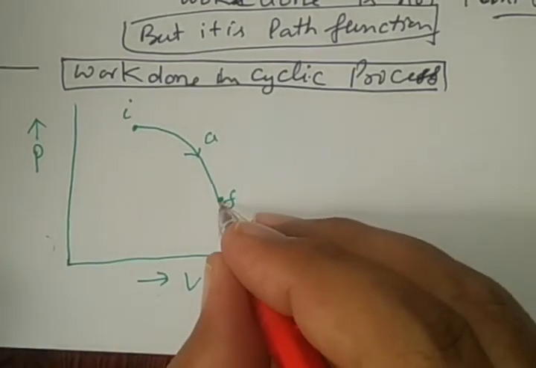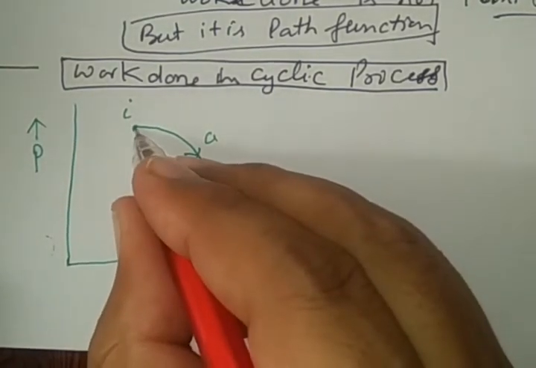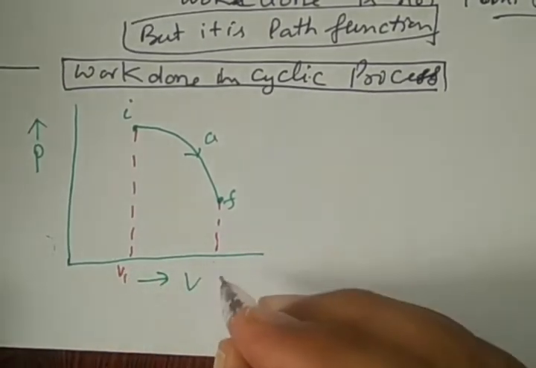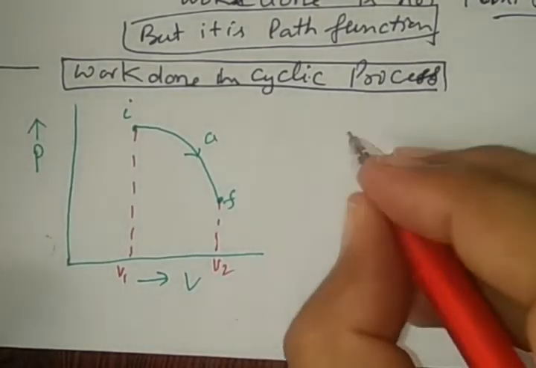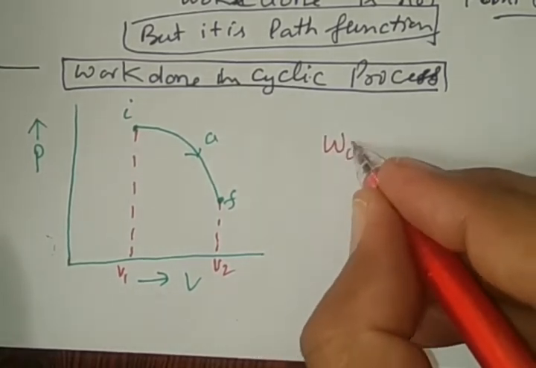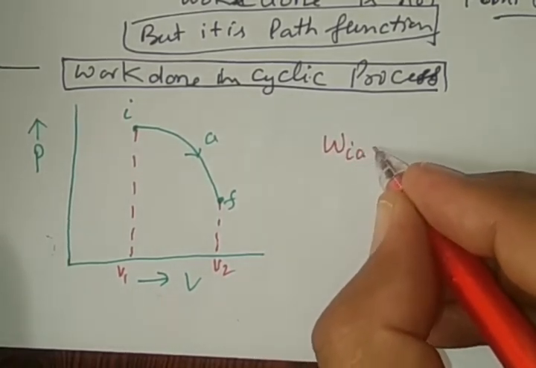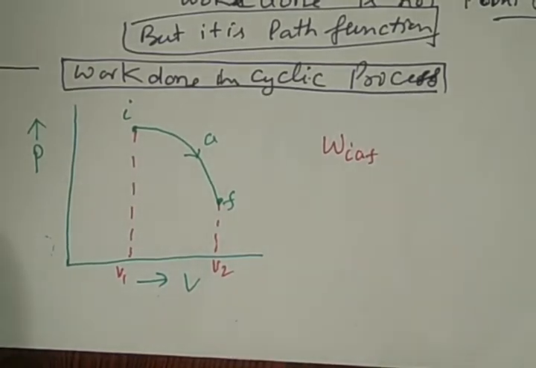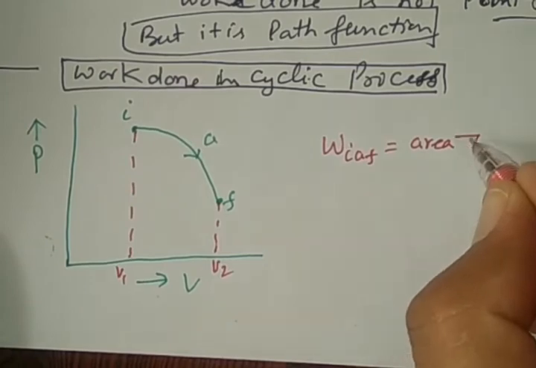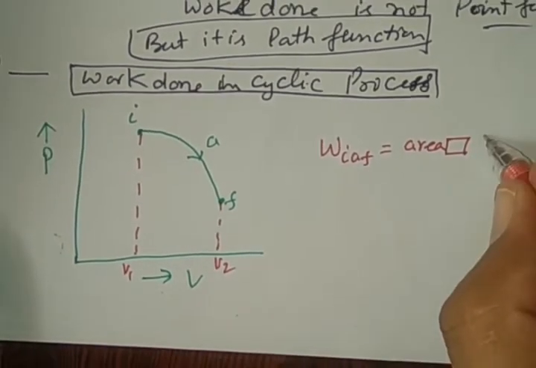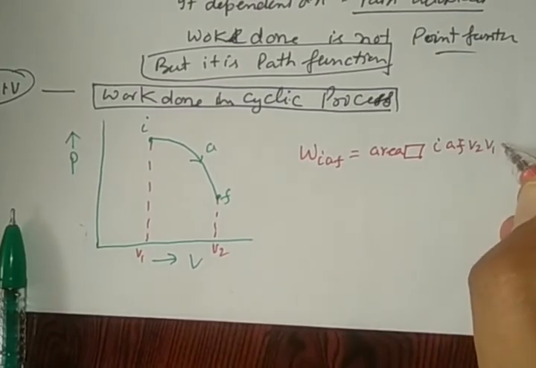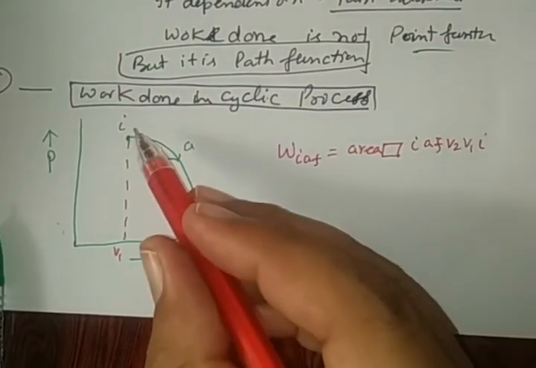So see very carefully the work done. In this case, the volume is V1 here and V2 here. Work done from I, A, F is equal to the area of closed path I, A, F, V2, V1, I. See here in the diagram.